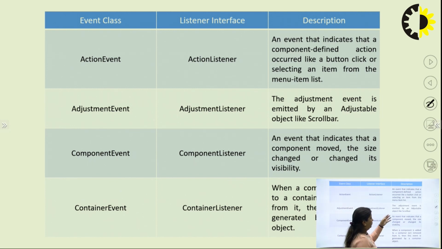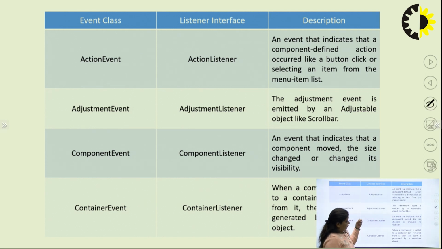So whenever an event is generated by a scroll bar, that will be handled using the adjustment listener interface. Next we have the component event class, and the interface here is component listener.